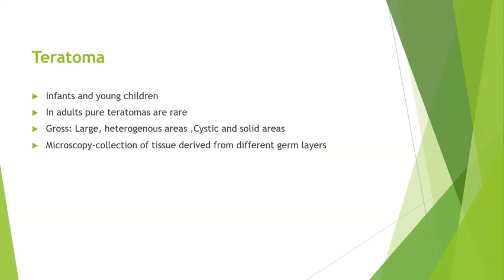So here teratomas are usually cystic in case of mature teratomas. Immature teratomas can be partly cystic and partly solid, and you will have a differentiation of all three germ layers, and the products of all three germ layers will be seen. If you see mature elements, you call them a mature teratoma. Again, the most common age group will be less than 10 years, or between 15 to 20 years, for the teratomas.